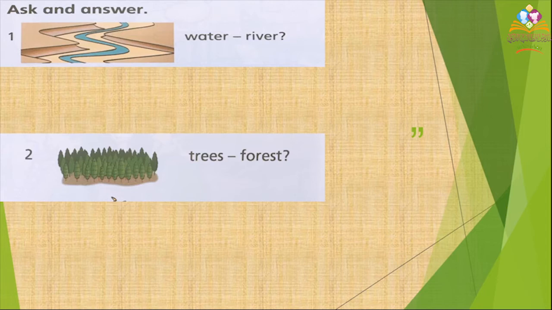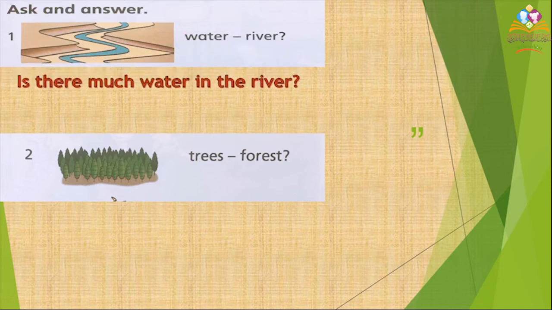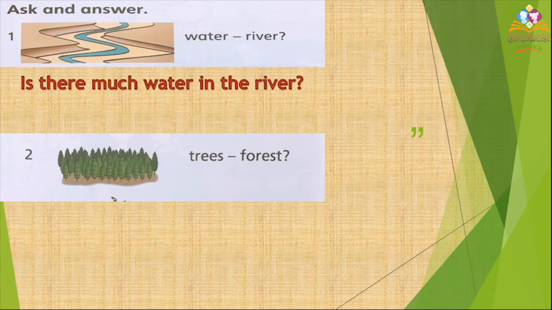I want to ask a question using water and river. Is water a countable or uncountable noun? No, water is an uncountable noun. So what will I use? Much or many? Yes, much. So I will say, is there much water in the river? My answer will be, no, there isn't. I can't see much water going through the river.